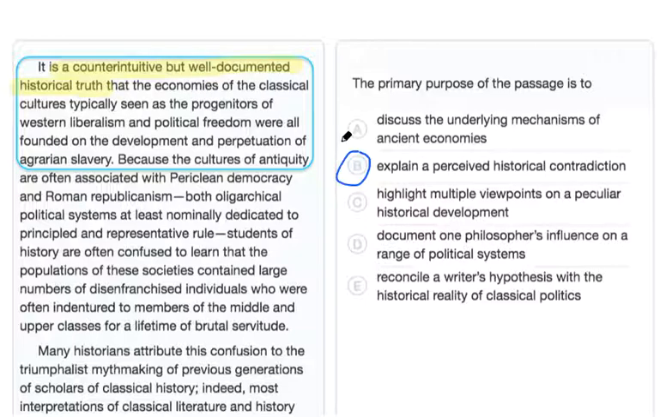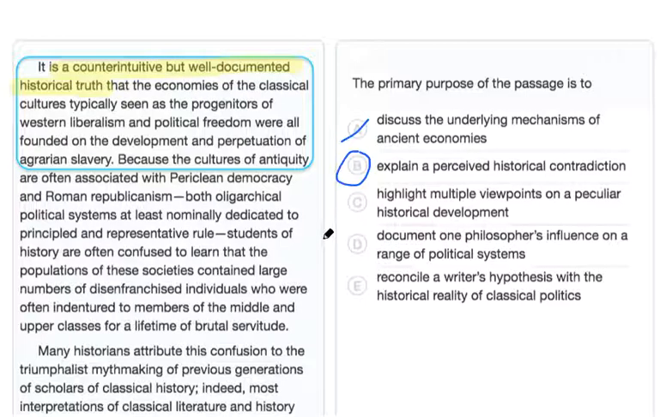Choice A is incorrect, because even though slavery is an underlying mechanism for ancient economies, that is not the focus of the passage. The author is more focused on how the presence of slavery may seem unbelievable at first. So choice A is out.